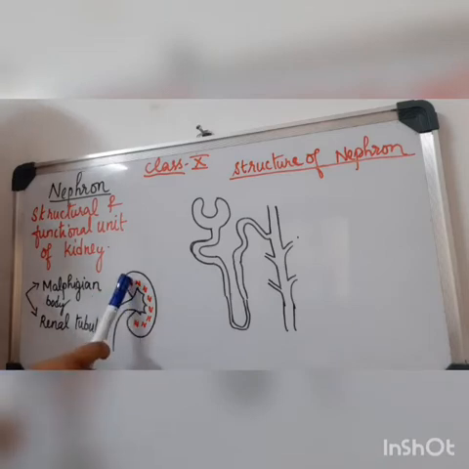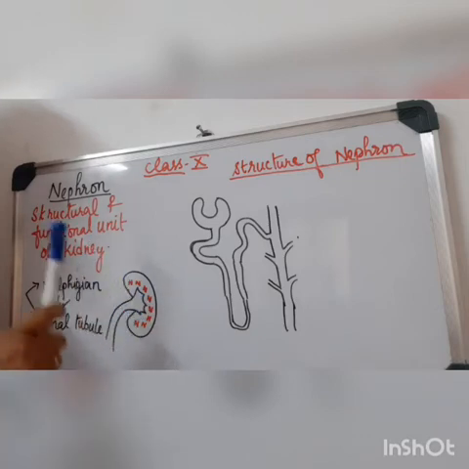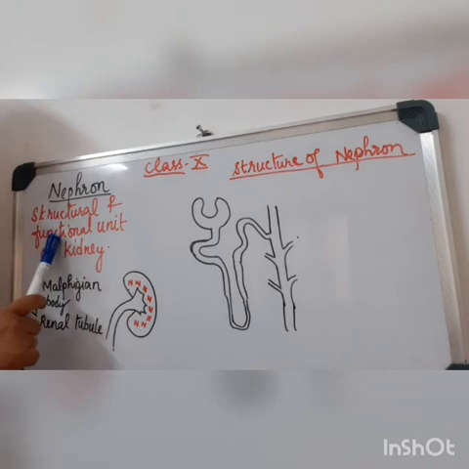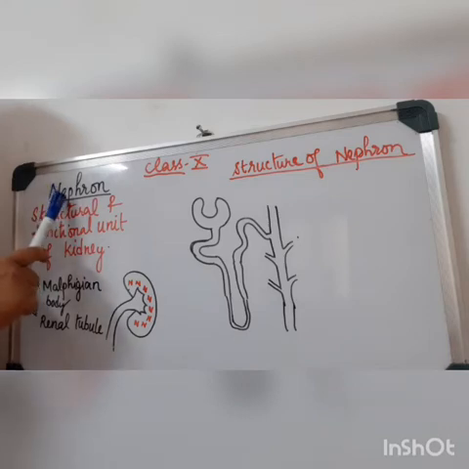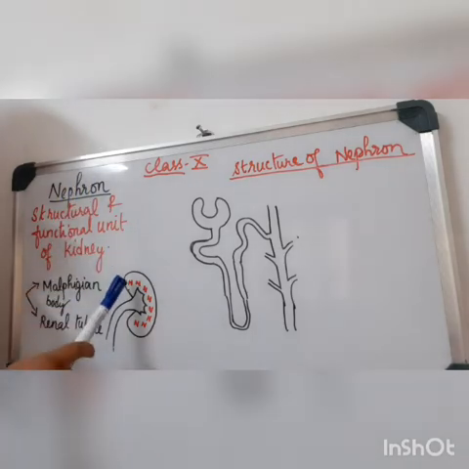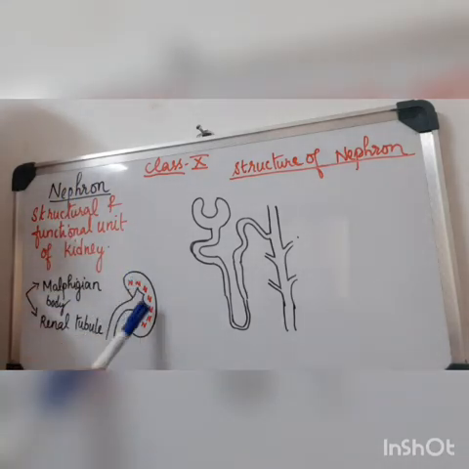Now in this region of the kidney, you can see the actual structural and functional unit of the kidney, which is known as the nephron. Have you understood? So the nephron is considered the structural and functional unit of the kidney. Now this nephron is present in millions in each kidney.